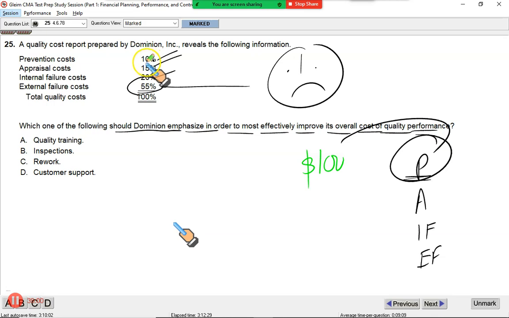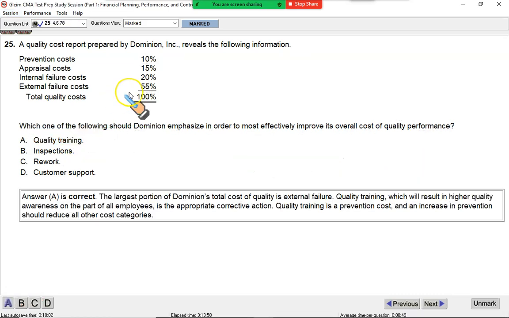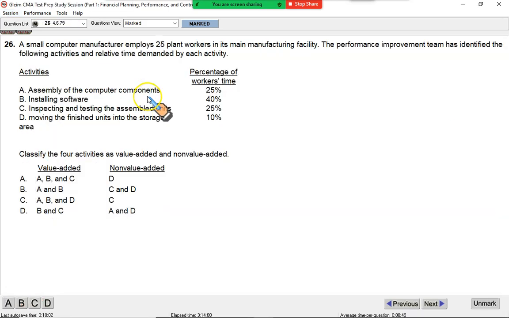You are spending very little on preventive cost. You need to spend more on preventive cost. Now, which of these is preventive? Let us see. Customer support, it's external failure to keep your customer happy. Rework is internal failure. Inspection is appraisal. Yes, you need to spend on quality training because quality training is preventive. Quality training is prevention. Spend here. Give me $100 and I will spend everything here so that I can lower my costs down the line.